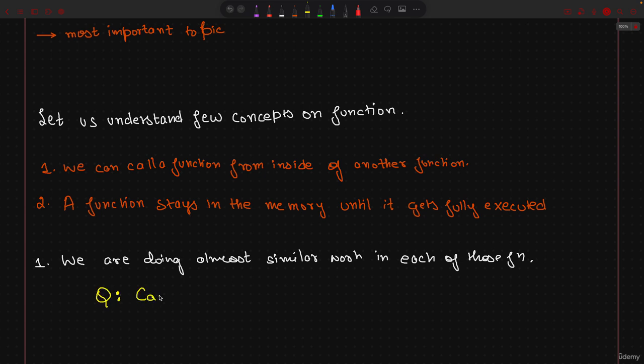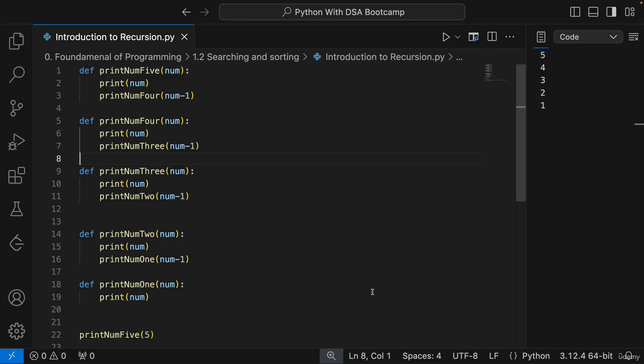Can a function call itself? Okay. That's the question which we have to answer, everyone. Something which we are going to discuss in the next video, but pretty sure that you get the idea of how the overall flow with respect to functions is happening.